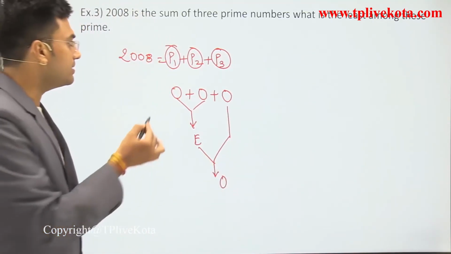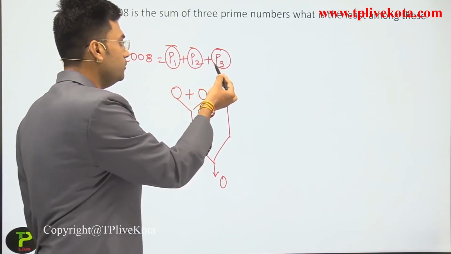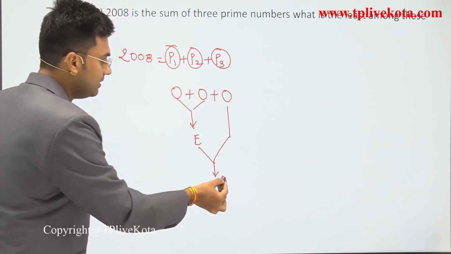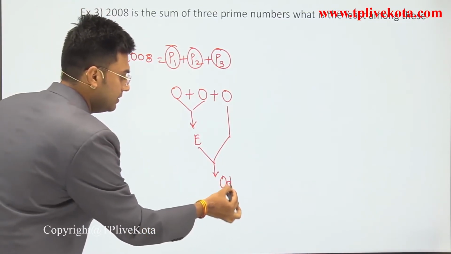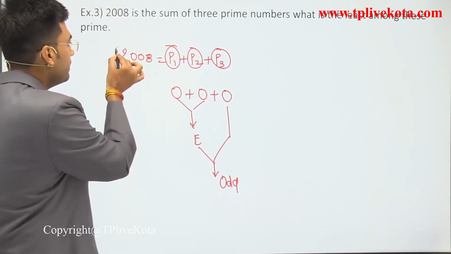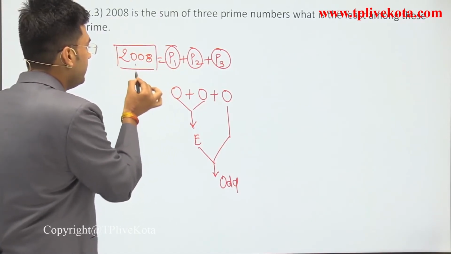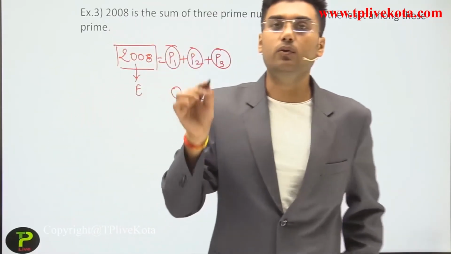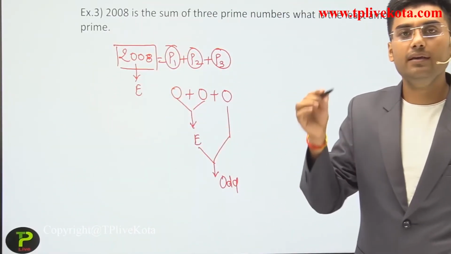That means the result of P1 plus P2 plus P3, when all are odd, is an odd number. And here 2008 is an even number. So we can say that P1, P2, P3 cannot all be odd.